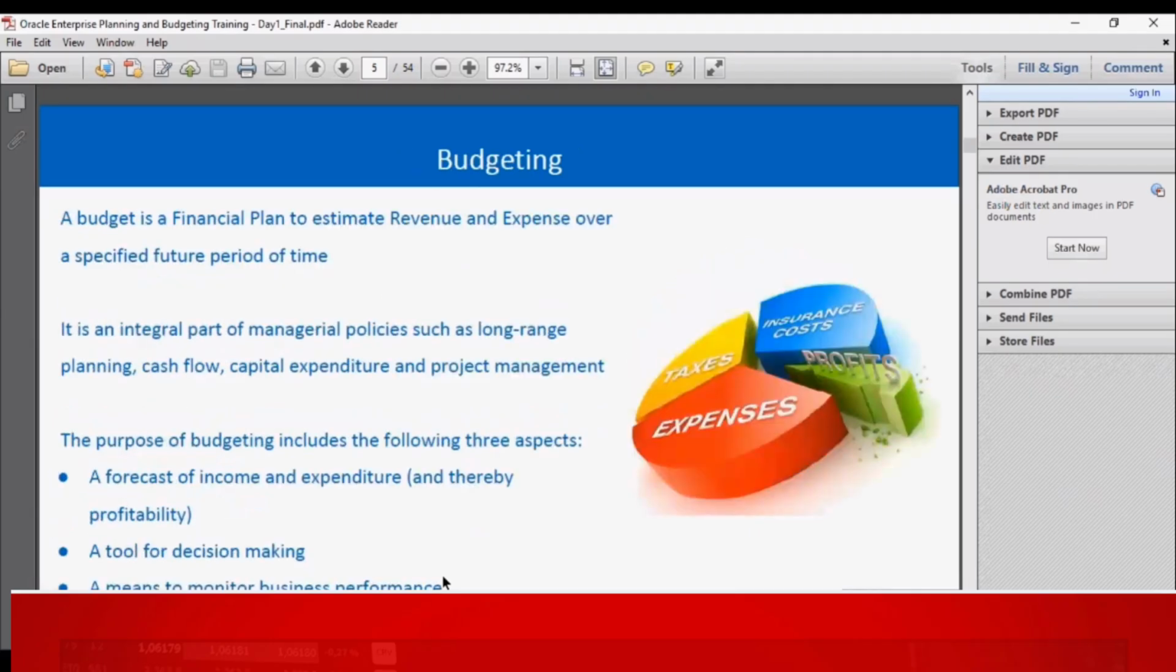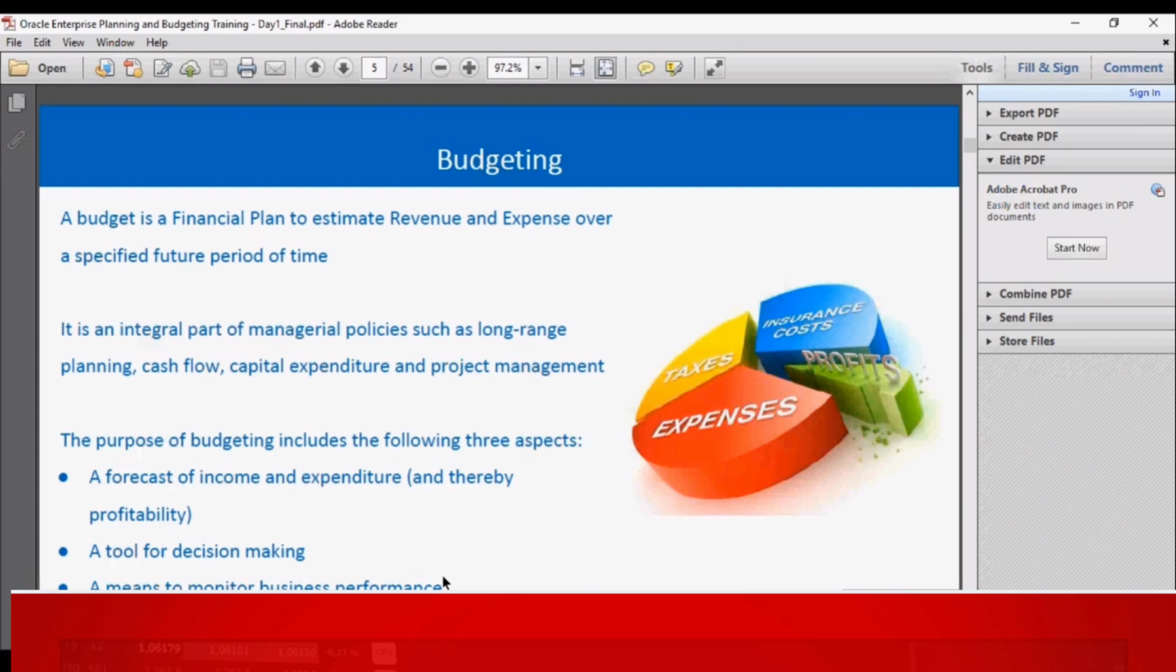Now let us talk about budgeting. So what is a budget? A budget is a financial plan to estimate the revenues and expenses over a specific future time period. Every organization prepares a budget to see how its position will be and where it will stand in the coming future. Budget is an integral part of some of the managerial policies of a firm like long-range planning, cash flow, capital expenditure, and project management.